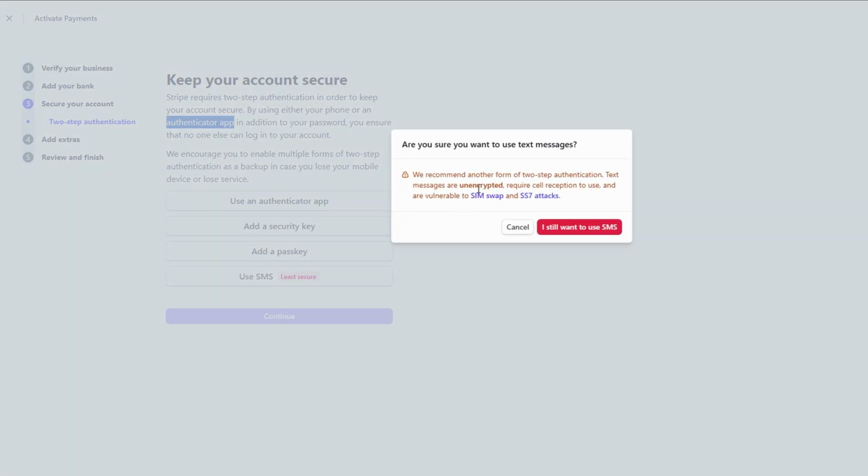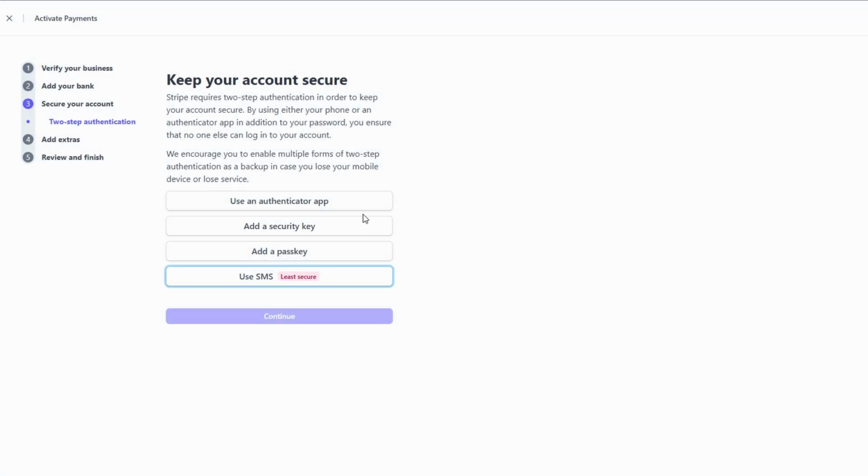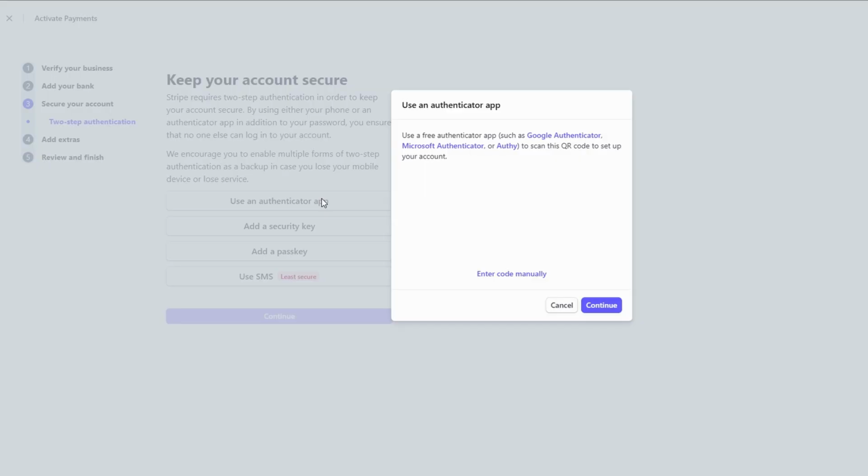If you prefer an app-based method, you can use an authenticator app like Google Authenticator or Authy. These apps generate time-based codes that you enter when logging in. A lot of people find this more secure and convenient, since it doesn't rely on SMS, which some might feel is less secure. Once you choose the method that works best for you, just follow the instructions on the screen to finish setting it up.